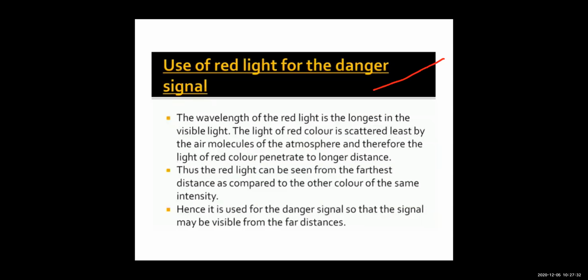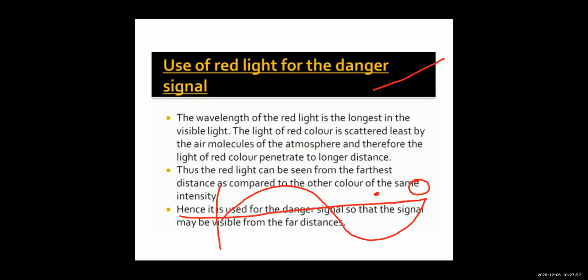Because children, as we know, red color has a longer wavelength, and red color light is not scattered by very small scatterers. It is scattered only by medium size scatterers, right?